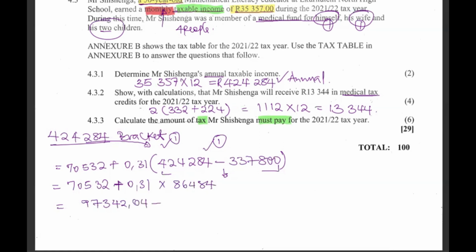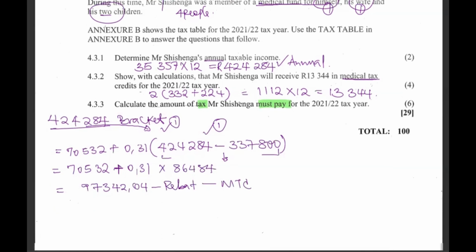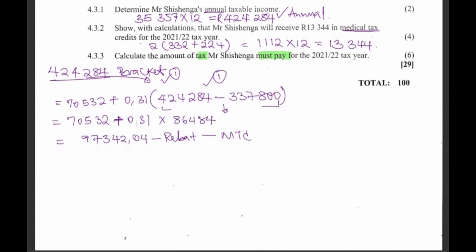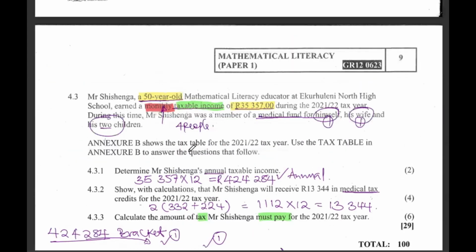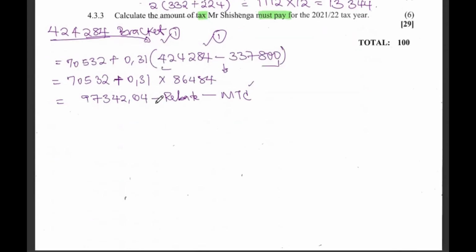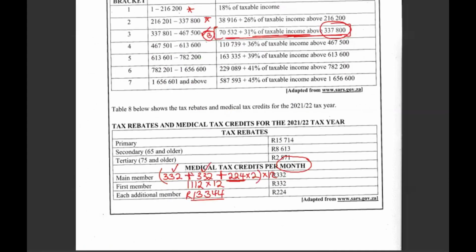Now, at this moment in time, this is when we think of subtracting the rebate. If he pays medical aid, like this other person here, we also subtract what we call the medical tax credits. Medical tax credits. Now, the only thing that we've not looked at is the rebate. So which rebate does he qualify for? This is when the age comes in. Remember, they told us he is 50 years of age. So he only qualifies for the first rebate, the primary.